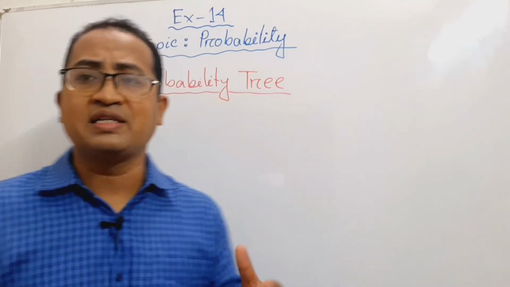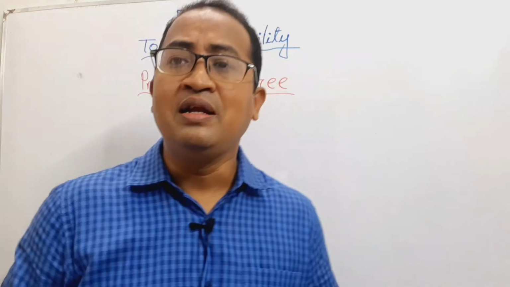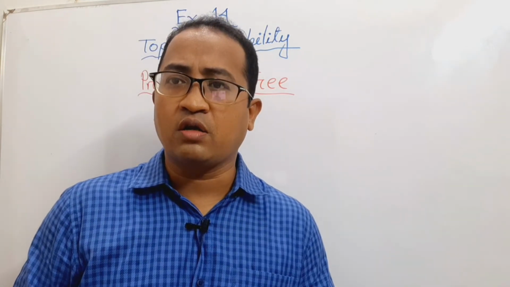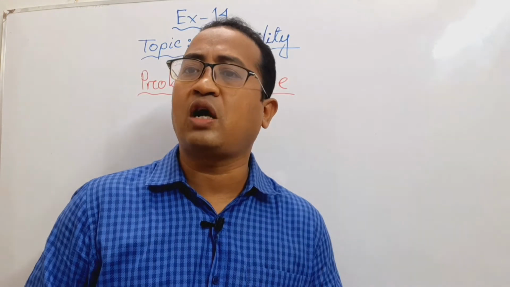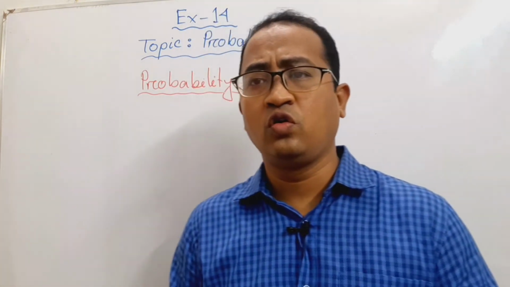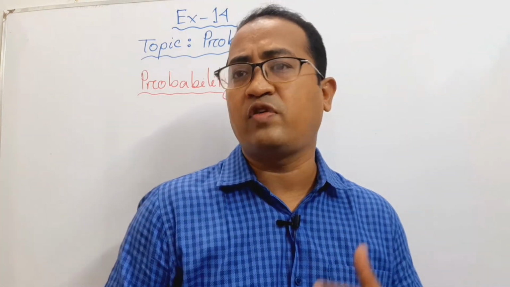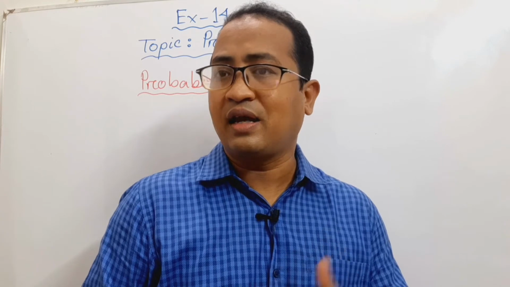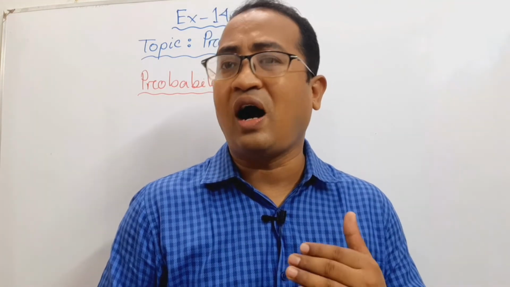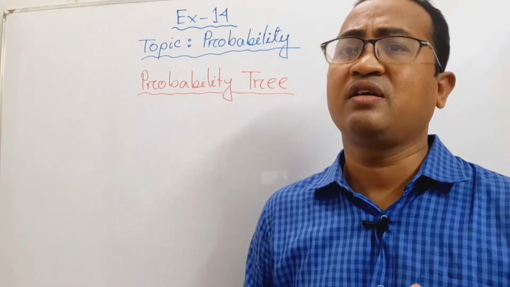Now we will discuss the probability tree. What is a probability tree? Say you toss a coin, what will be the possible outcome? You know the possible outcome: head or tail. But if you throw 2 coins at a time, what will be the possible outcome? In that case, you need to draw a chart. That chart is the probability tree.